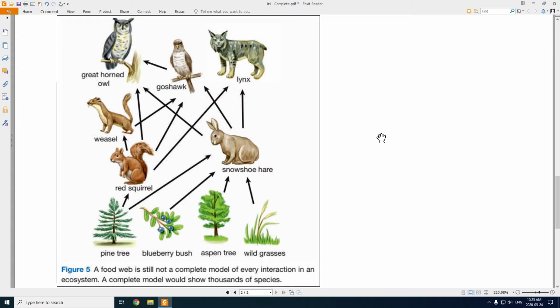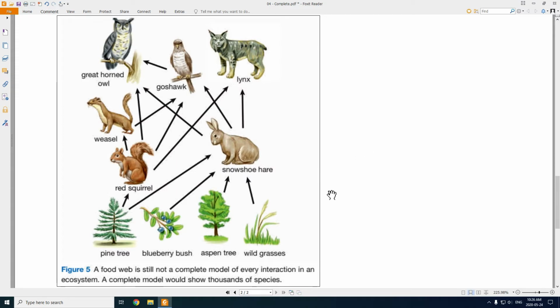Now, not every single animal is shown on the food web. It's generally the most common ones in that ecosystem. Now, having all of these interconnections actually gives a little bit of stability to the ecosystem, because if there is a small change, right?